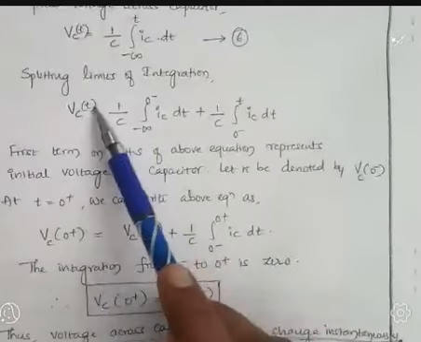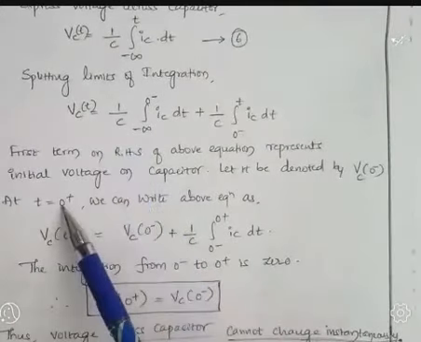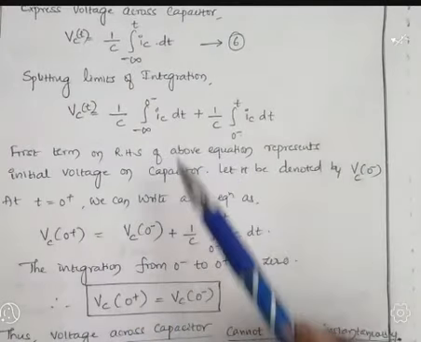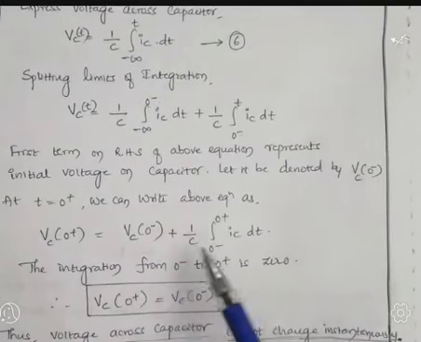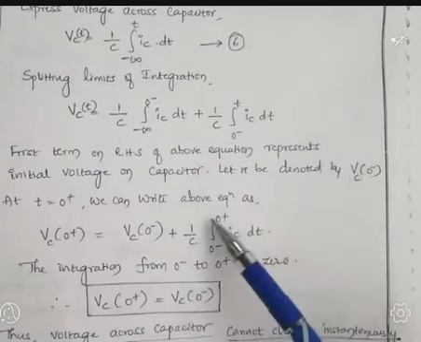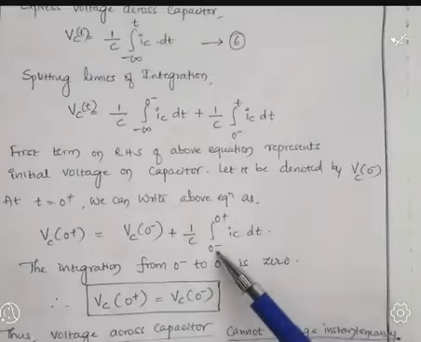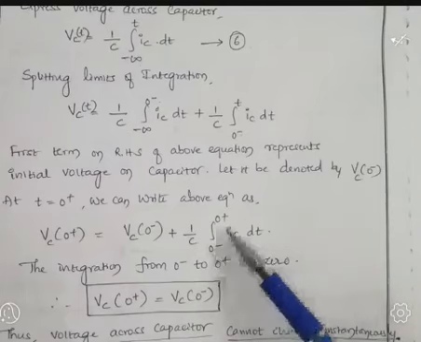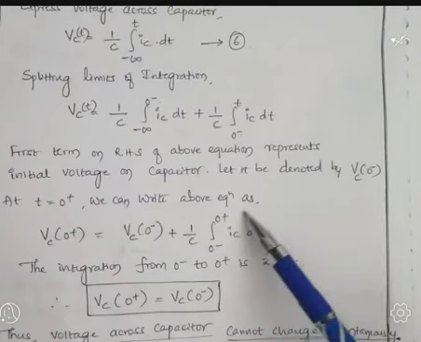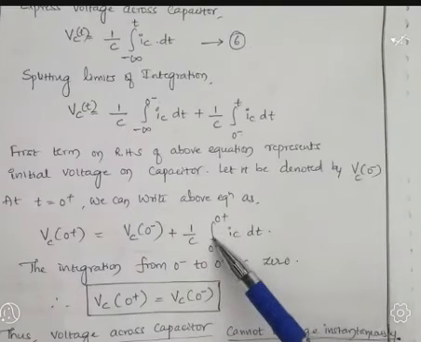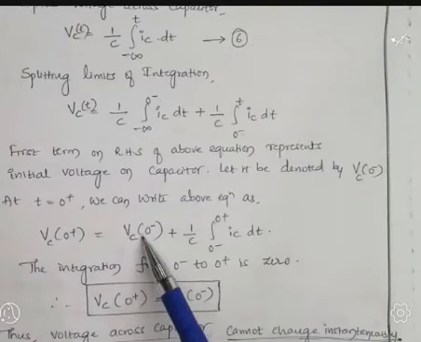Here I am substituting Vc of 0 plus equal to the history period, the initial voltage Vc of 0 minus, plus the integral with lower limit 0 minus and upper limit 0 plus of Ic dt. The limits are the same, so this term becomes 0. What we are left with is Vc of 0 plus equal to Vc of 0 minus.